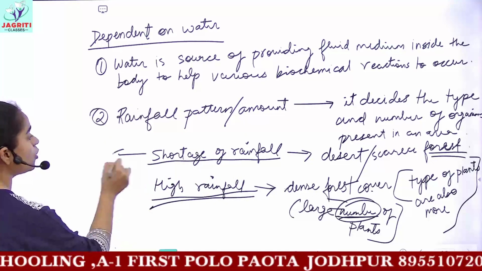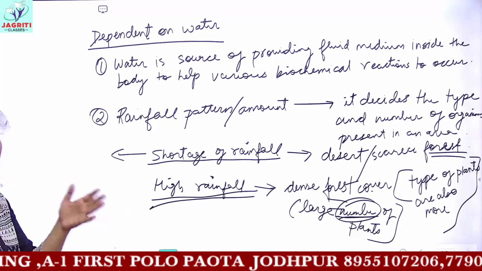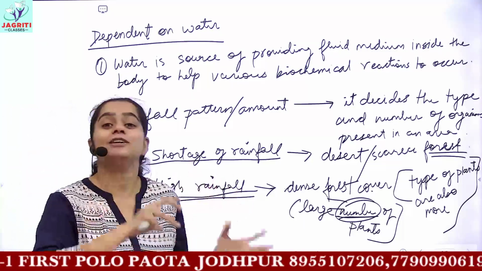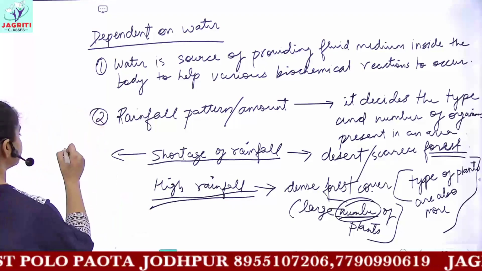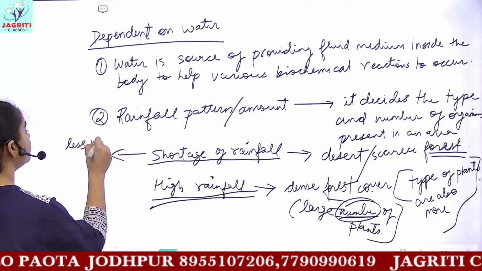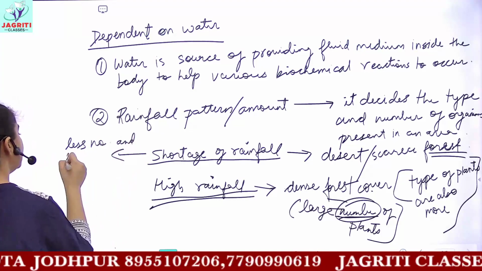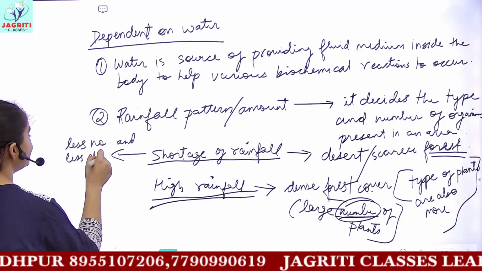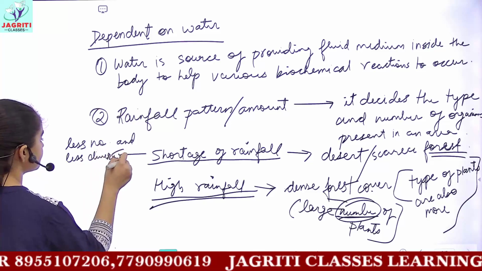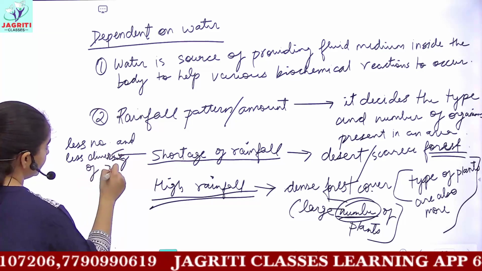Whereas the area of short rainfall would have less number and less diversity of the plants.